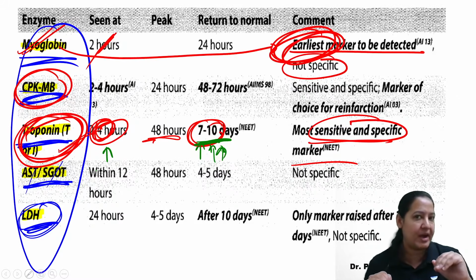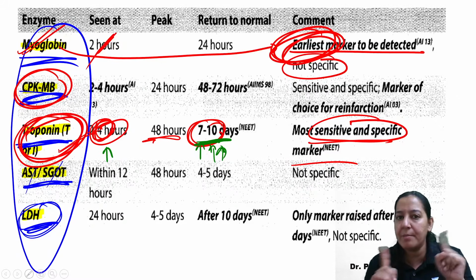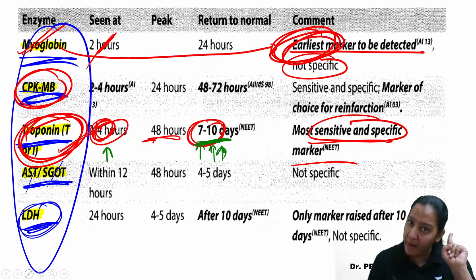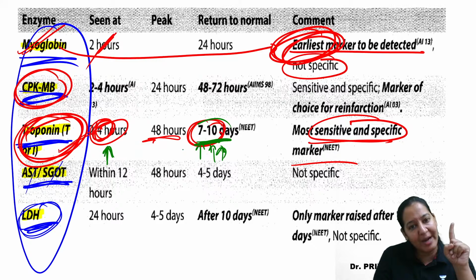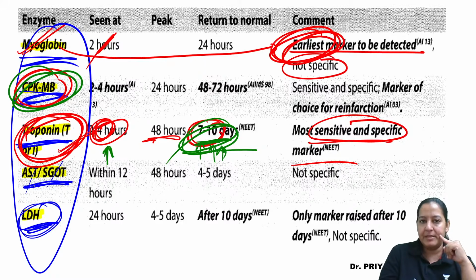Troponin T is specific. I agree. It is the best marker. It is sensitive. It is specific. But it is not a marker of choice for reinfarction, because once raised in blood, it will remain raised for 10 days. But if a second infarct comes within those 10 days, what is the marker? For that, CPK-MB. CPK-MB.